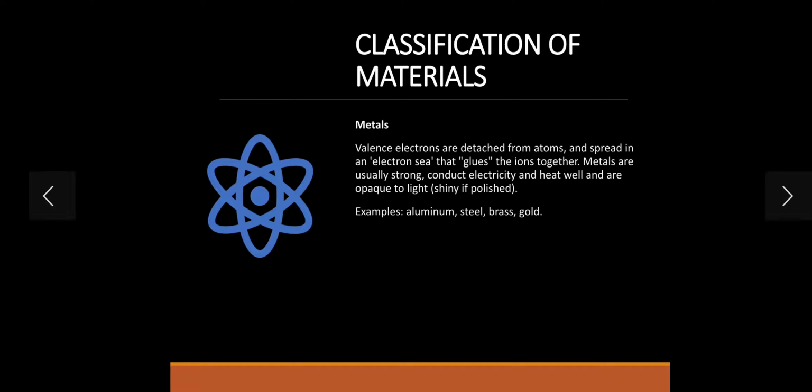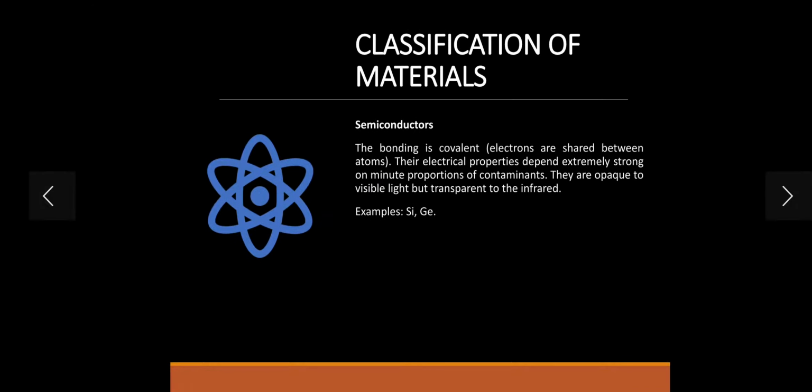for the metals. Next we talk about semiconductors. So what is the meaning of semiconductors? The meaning of semiconductor is that the bonding is covalent. So the electrons are shared between the atoms. So the bonding takes place as covalent bonding, where electrons are shared between the atoms. The electrical conductivity depends upon the bonding, which is extremely strong. The example we talk about is silicon.